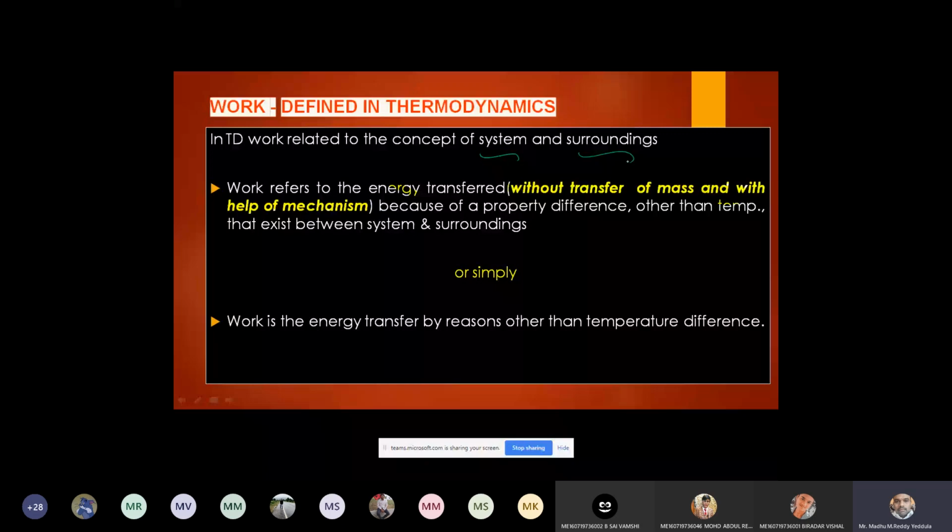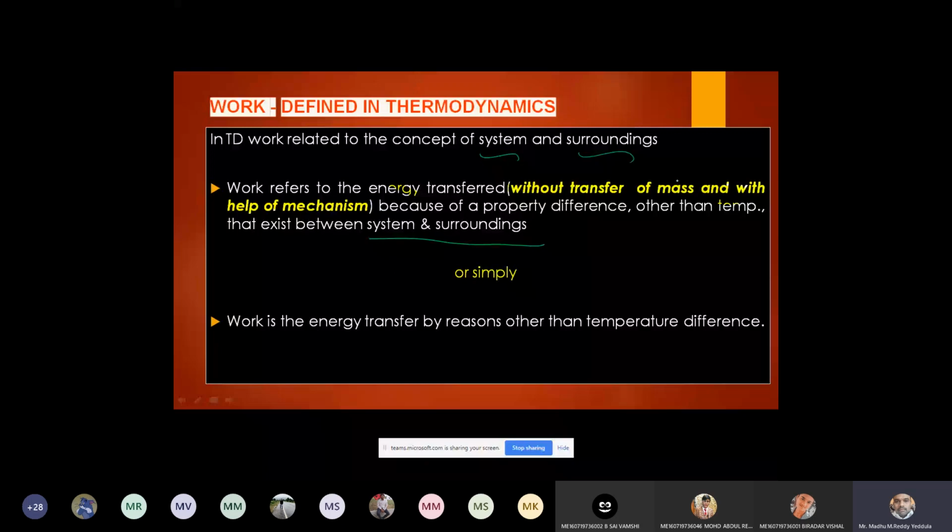Now, work can be defined as the energy transferred because of a property difference, other than temperature, that exists between system and surrounding. If you see here, in bracket it is written: without the transfer of mass and with the help of a mechanism.